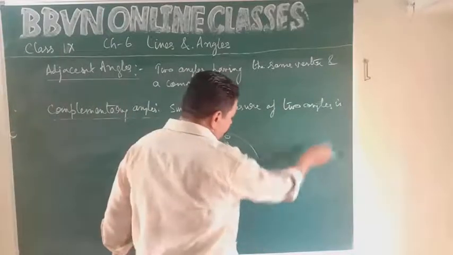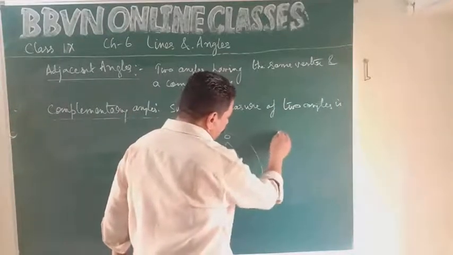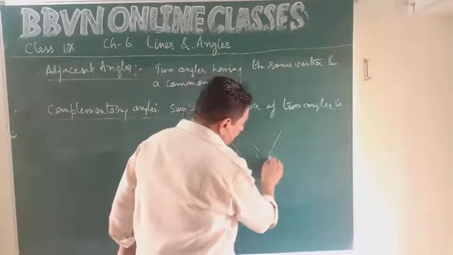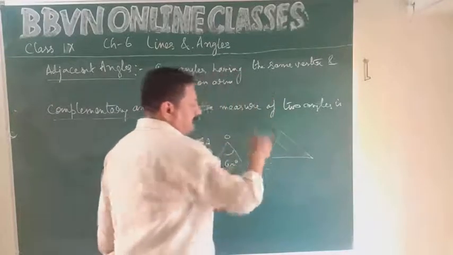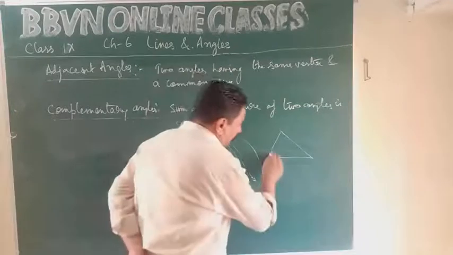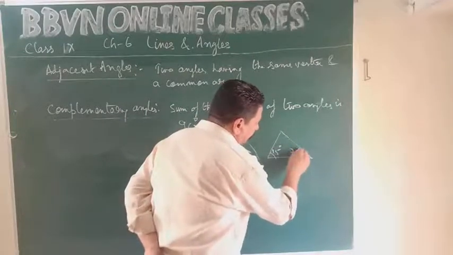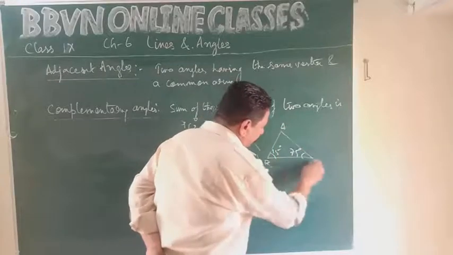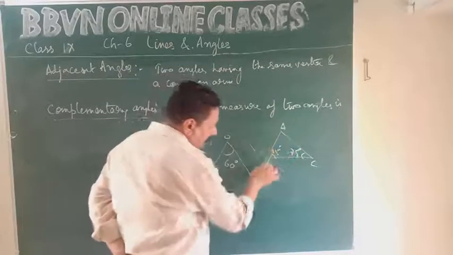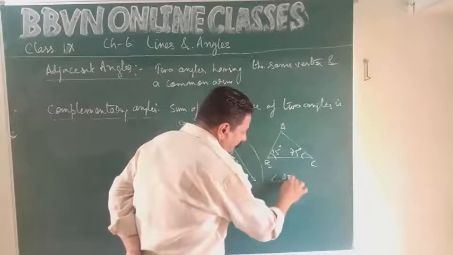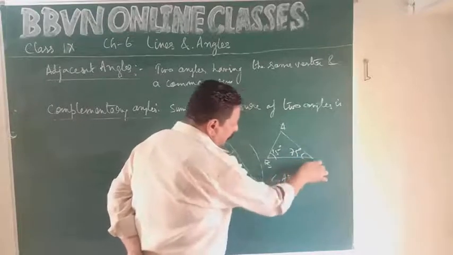It may also happen that, say for example, you have a triangle. This is 15 degrees. So this is 75 degrees. A, B, C. Now angle ABC and angle ACB.